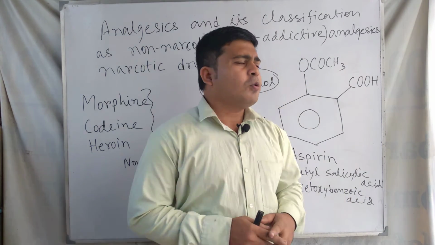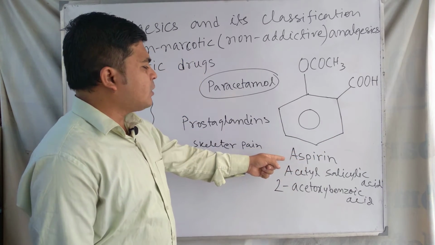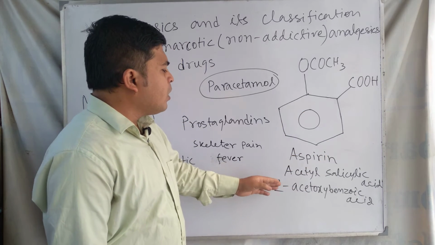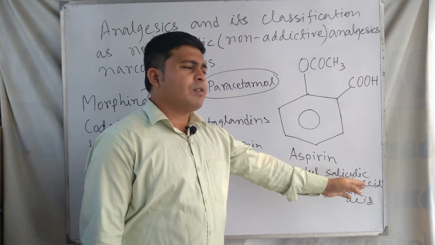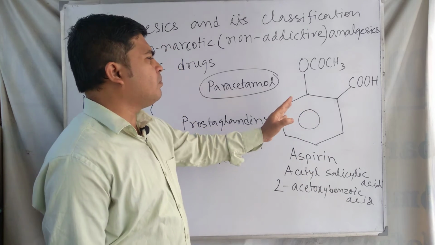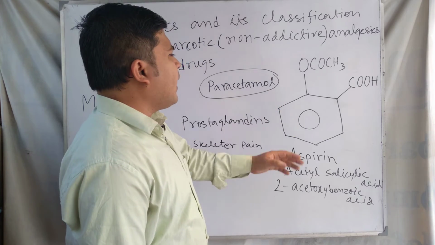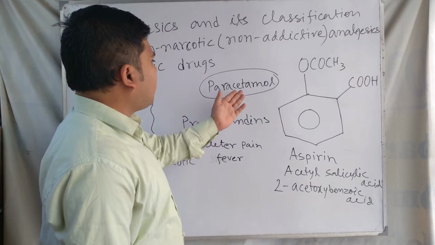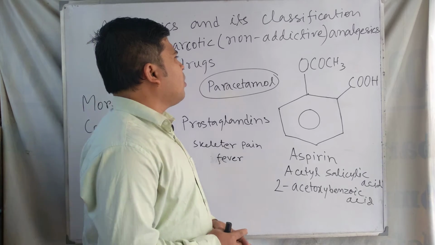At first we have to know some examples of the analgesics. This one is the chemical molecular structure of aspirin. Aspirin is the common name, acetyl salicylic acid is its common name, and 2-acetoxybenzoic acid is its IUPAC name. This compound is used as an analgesic and is a very common analgesic. And the next example of an analgesic is paracetamol.